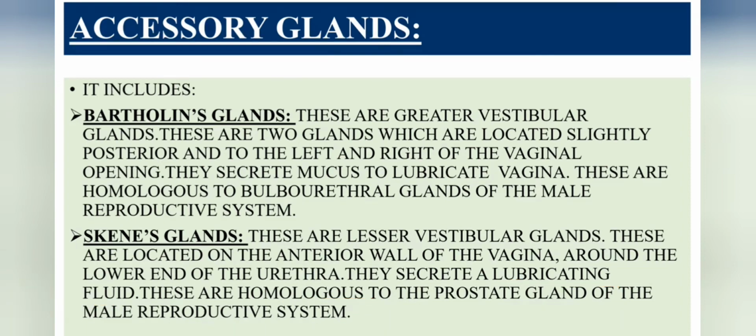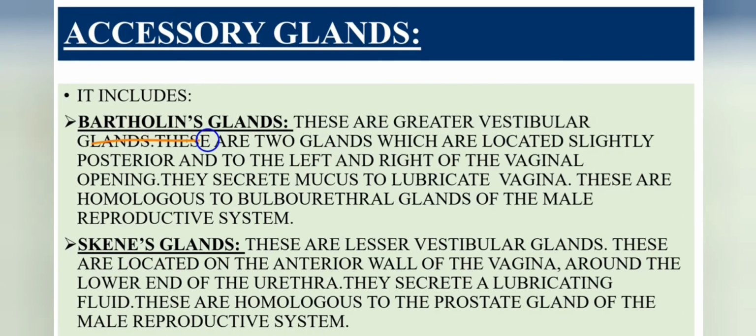So the Skene's glands are lesser vestibular glands, located on the anterior wall of the vagina around the lower end of the urethra, and they secrete a lubricating fluid. They are homologous to the prostate gland of the male reproductive system, so somewhat similar to the prostate gland. Comparing Bartholin glands and Skene's glands: Bartholin glands are greater vestibular glands and Skene's glands are lesser vestibular glands.